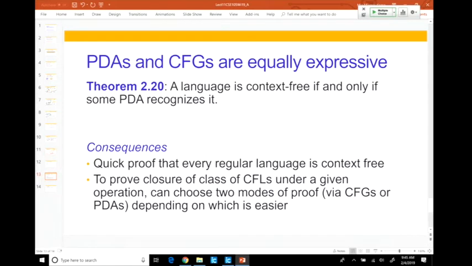You want to think about this theorem as analogous to the theorem that we had at the end of chapter 1. The chapter 1 theorem said automata, DFA, and NFA are equally expressive to regular expressions. This chapter 2 theorem is saying context-free grammars are equally expressive to pushdown automata. Okay, so in both of these worlds, at both of these levels of complexity, we have multiple ways of determining that level of difficulty of problems.